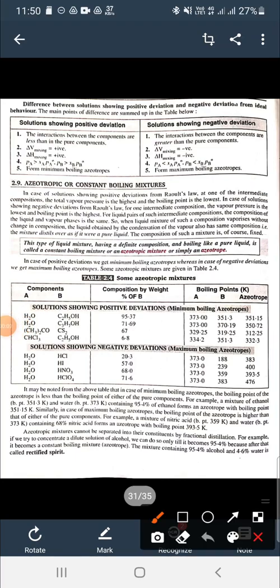Good morning, students. Our today's topic is azeotropic or constant boiling mixture.